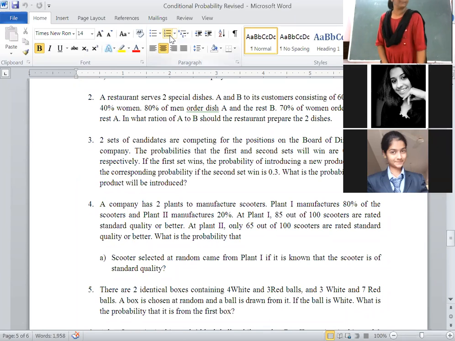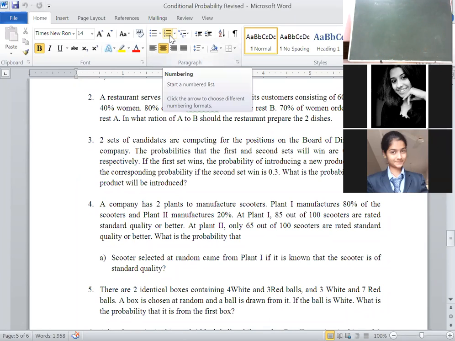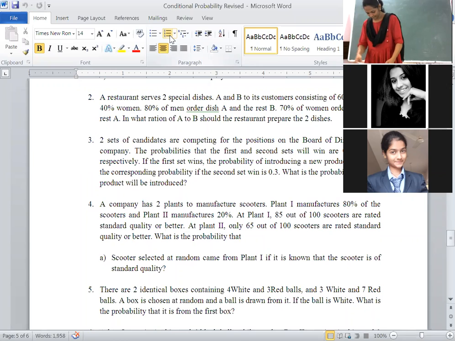Go through the fourth problem, everyone. Everybody read the problem. Here two plants were there, two plants for manufacturing scooters. Then the scooter is rated as standard quality or better. That means we have to identify the events here.